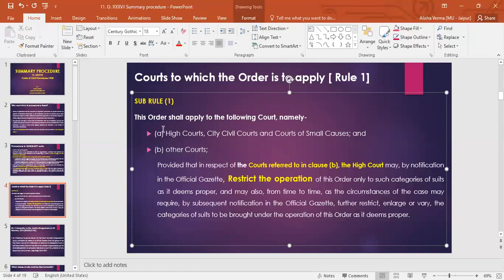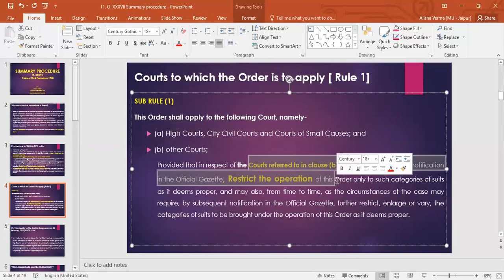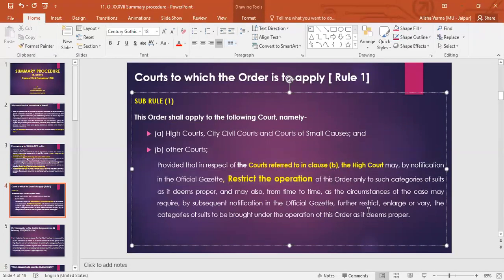So they are saying that all of these courts have power to try these suits summarily, but for these other courts, they have to refer to clause B, and if the High Court thinks that it must restrict the operation of this summary procedure by some category, it can restrict the procedure.